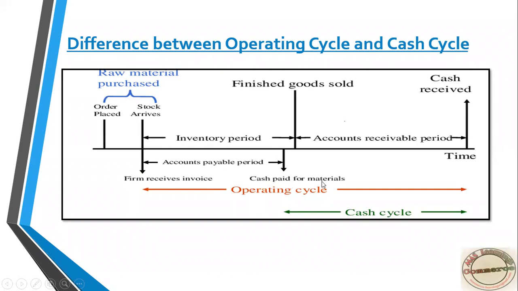Here, cash is paid for material. Once you pay the amount to creditors, from that time this cash cycle will start, till the cash is received. This term is known as the cash cycle, or else net operating cycle. In a few books, net operating cycle minus depreciation is termed the cash cycle, but in a few books it is referred to as cash cycle equal to net operating cycle. This is the concept which comes under operating and cash cycle.